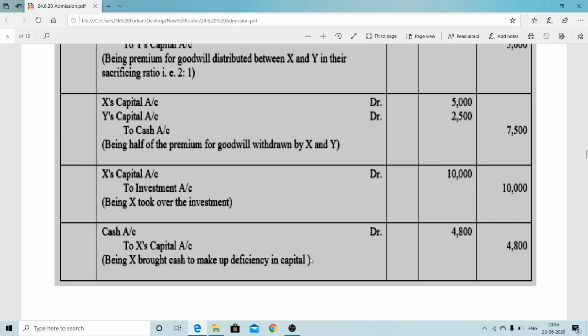The last conclusion: to make up the capital, if any shortage is there, here X's shortage arises, 4,800. We can come to know from the partner's capital account how much shortage is there. This will be the shortage here, and X has to bring this shortage to make up the new capital.